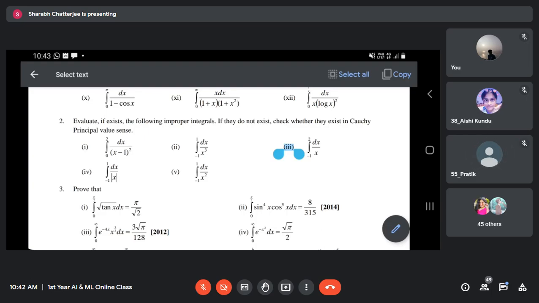What is the domain of the log function? If you look at the graph, log is taken only for positive x. The domain of log x is x greater than 0, not even equal to 0. Then it won't exist in the general sense. Now check in the Cauchy principal value sense.